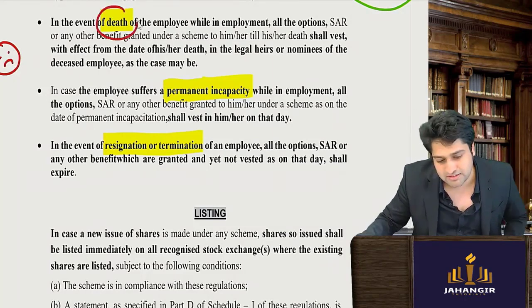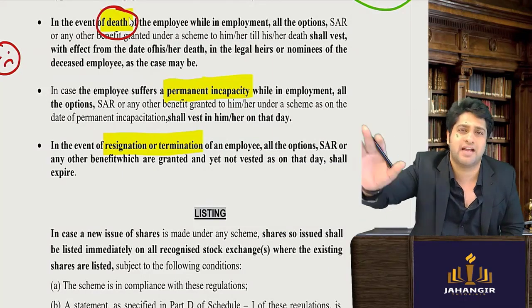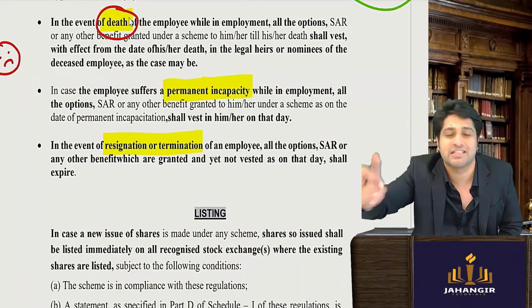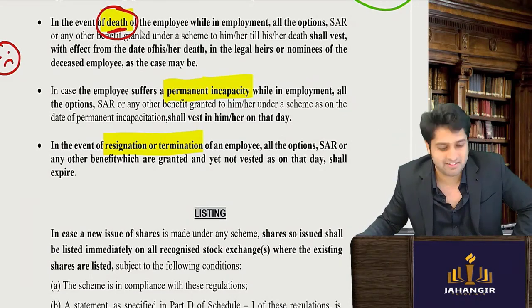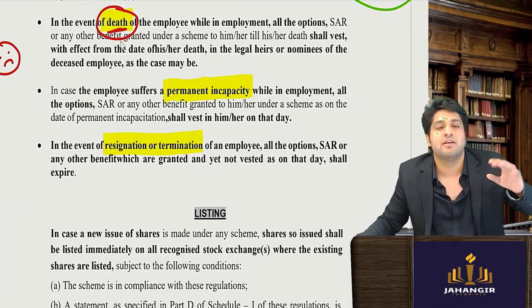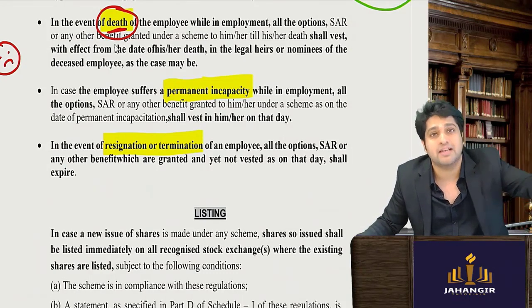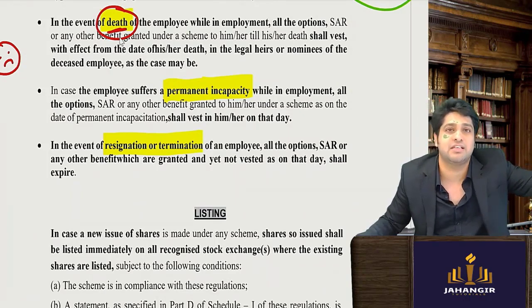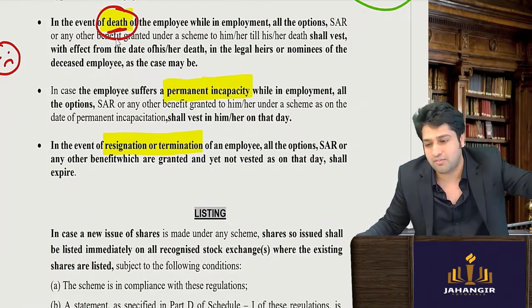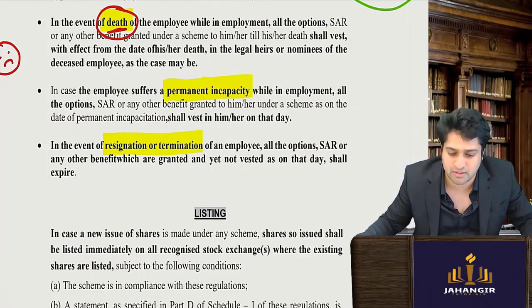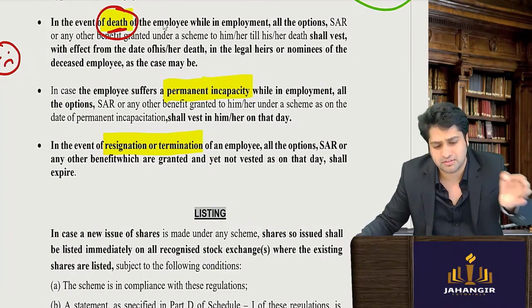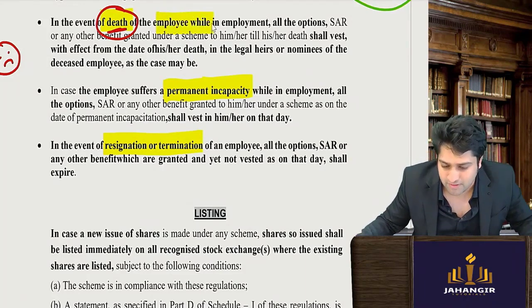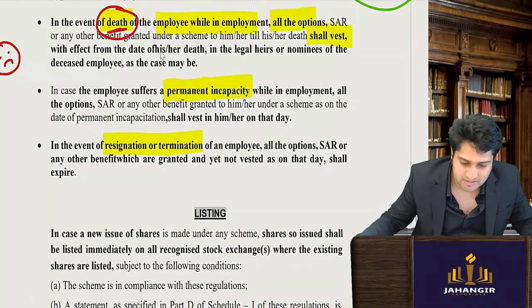If we told him you have to work for so many years and he passed away during his tenure, then automatically the options will vest with his legal heirs.